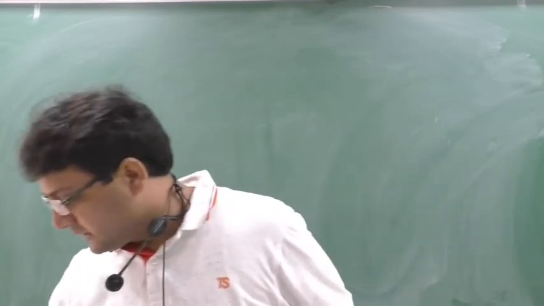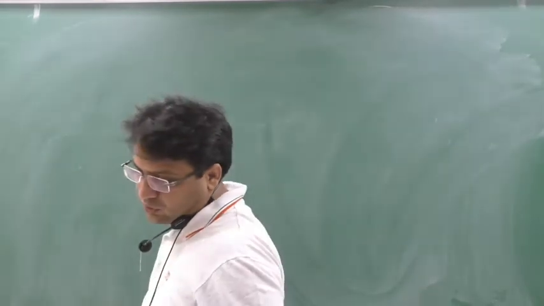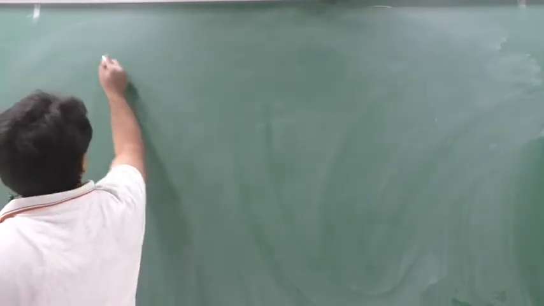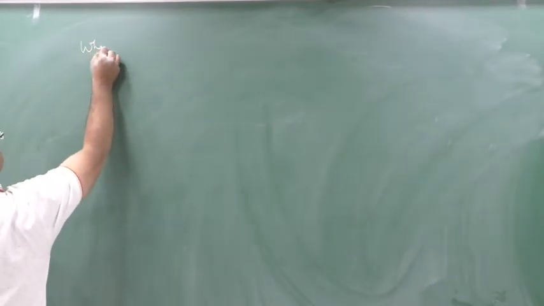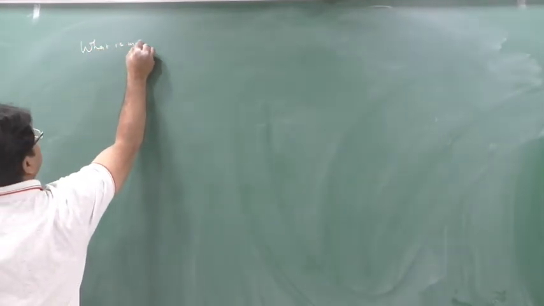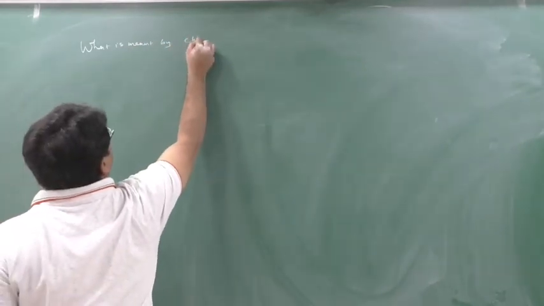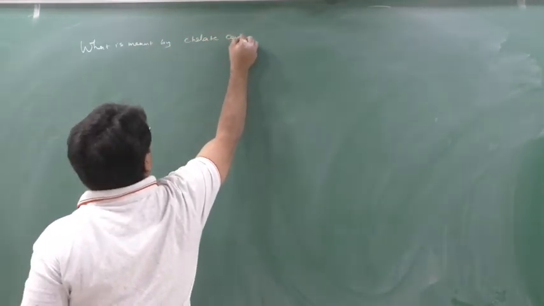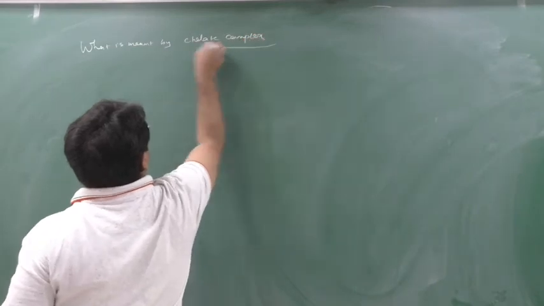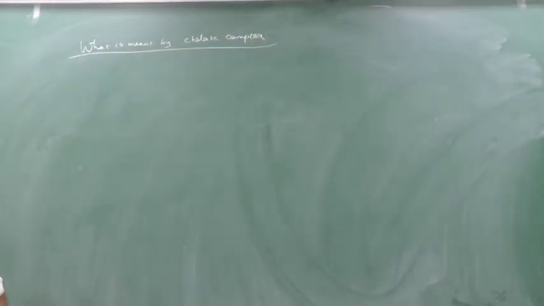So now we will go to the topic of chelate theory. Write down the question: what is meant by chelate complex? Now what is this new word, chelate?